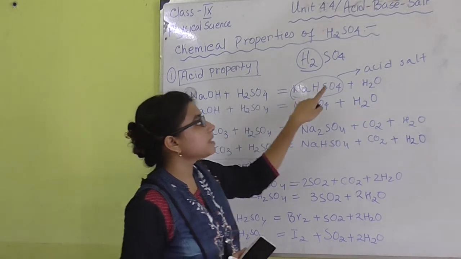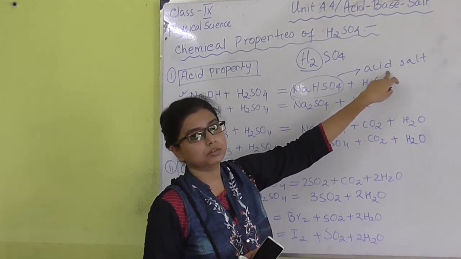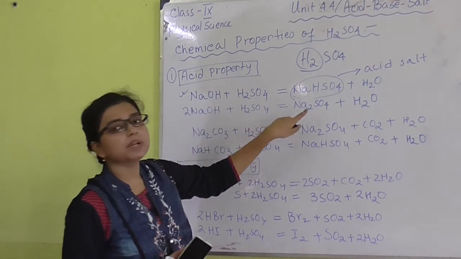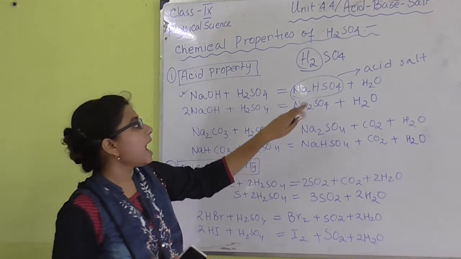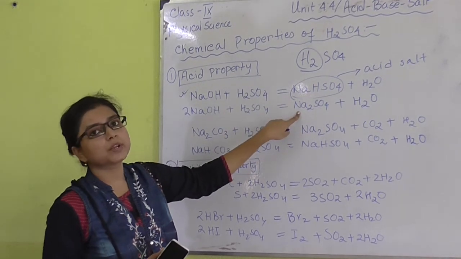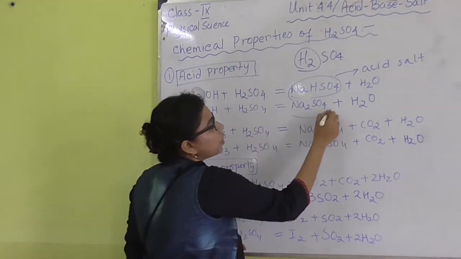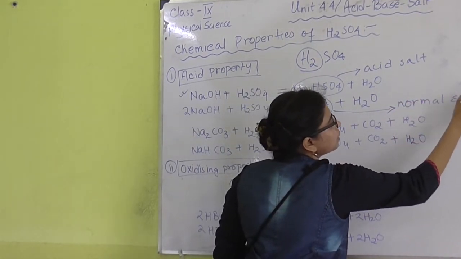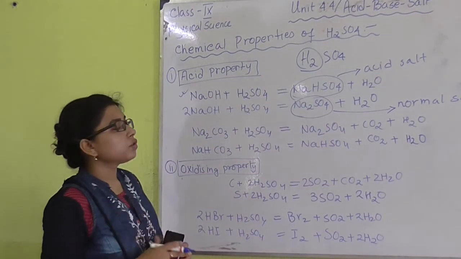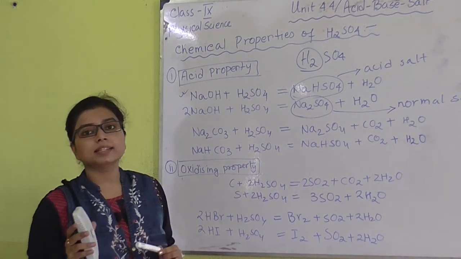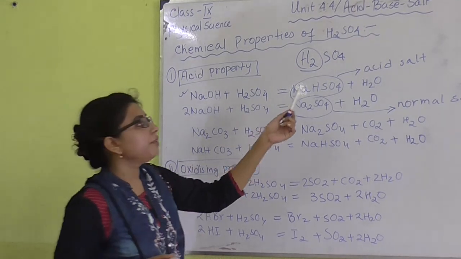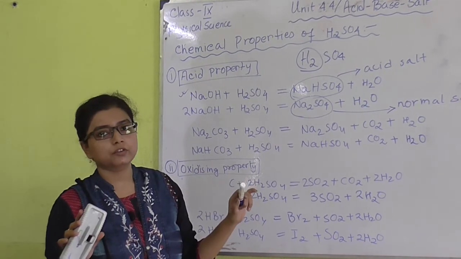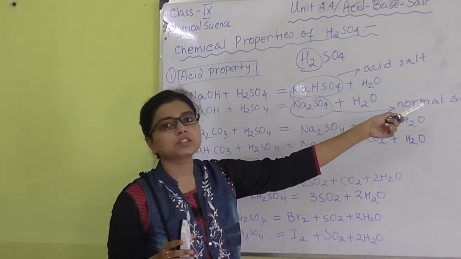So that is why we can say the salt is an acid salt. In the next step, we can see that the two replaceable hydrogen atoms are replaced and two sodium atoms are present there. So this kind of salt is known as normal salt, where there is no acidic hydrogen atom. If there is any acidic hydrogen atom within the salt, we can call it an acid salt, and if there are no such hydrogen atoms, we can call it a normal salt.